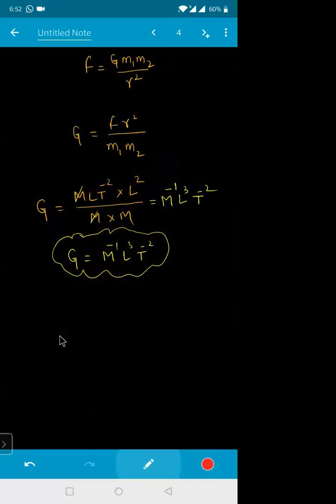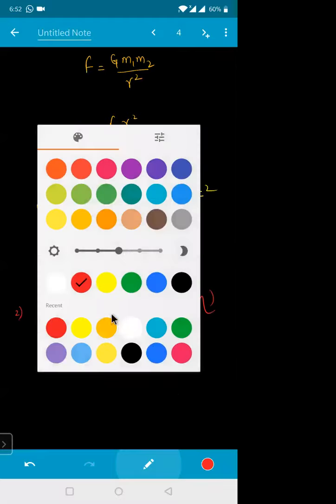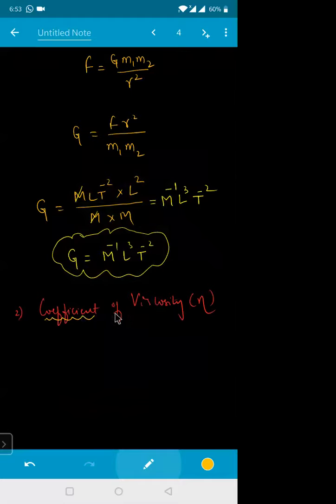Next one is coefficient of viscosity. Coefficient of viscosity is represented by the symbol eta. What is the formula for this one, beta? For the coefficient of viscosity, use Stokes law. So what is in Stokes law? Force will be equal to 6 pi eta R into V. Eta is your coefficient of viscosity, beta. So now get the value of the dimensions of eta. Eta is equal to F divided by 6 pi R into V.